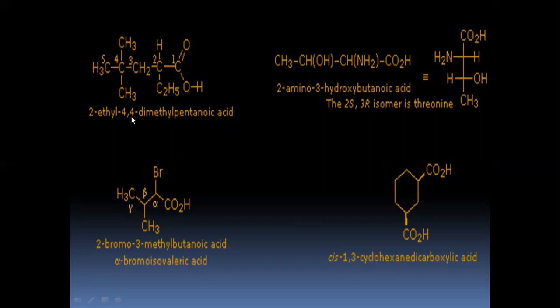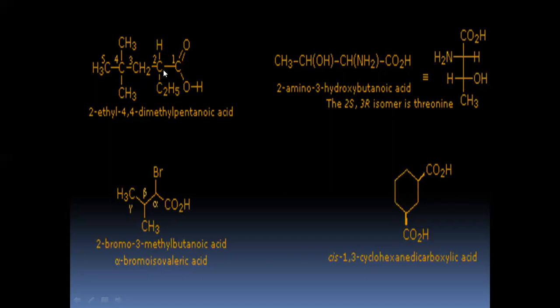First, 2-ethyl 4,4 dimethyl pentanoic acid. So the first rule says that you have to choose a parent chain which has got maximum number of carbon atoms, and priority should be given to that carbon which has carboxyl group. So here the carbon in this carboxyl group will be given the first priority. So the numbering will start from right to left, 1, 2, 3, 4, 5, right? So this is your longest parent chain which has got 5 carbon atoms. Therefore, the root word is pentanoic acid.